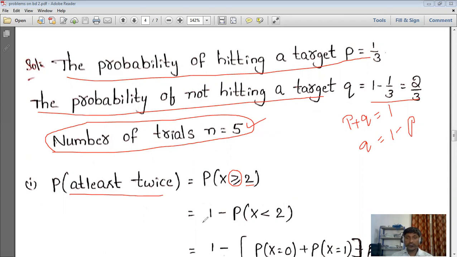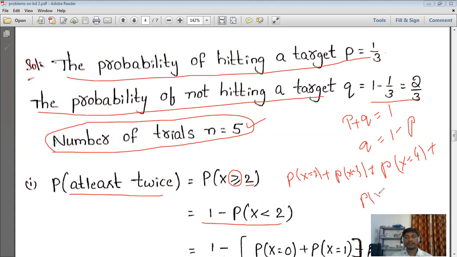And here we applied 1 minus P of x less than 2, or we can write P of x equal to 2 plus P of x equal to 3 plus P of x equal to 4 plus P of x equal to 5.